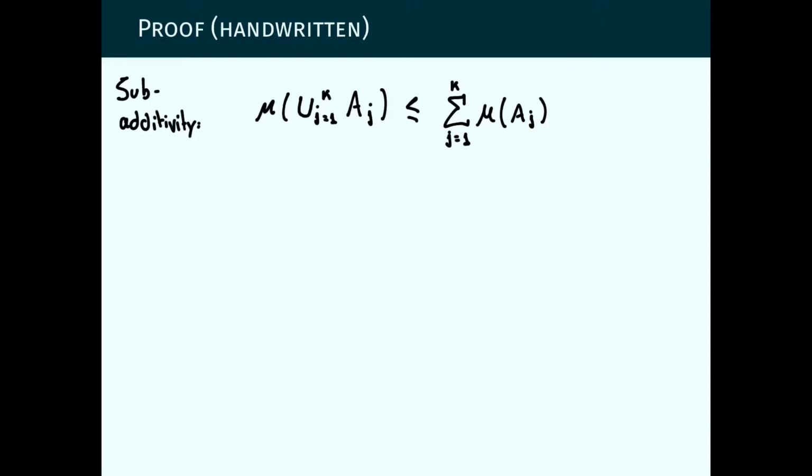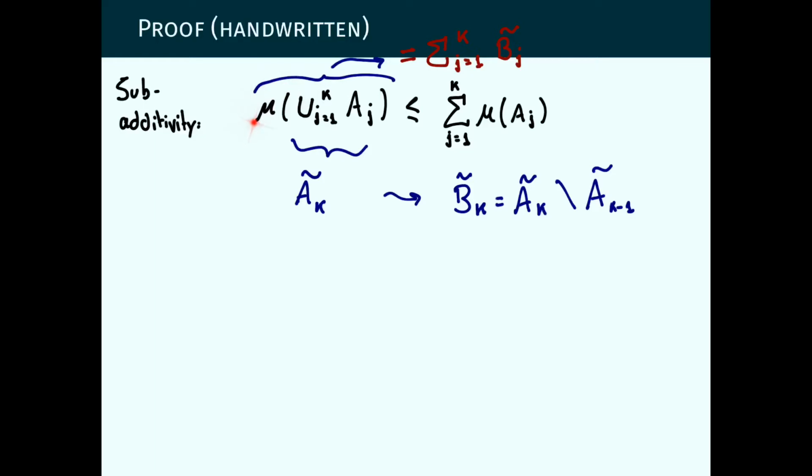Now for subadditivity, first we note that when we're talking about a finite union, this follows immediately from the measure mu being additive, and for a complete proof, we can do what we did in the proof of continuity from below. We just call this union here A_k tilde, so now it's increasing in k, and we define B tilde like this, and this measure will be exactly equal to the sum over j equal 1 up to k of mu of B_j tilde.